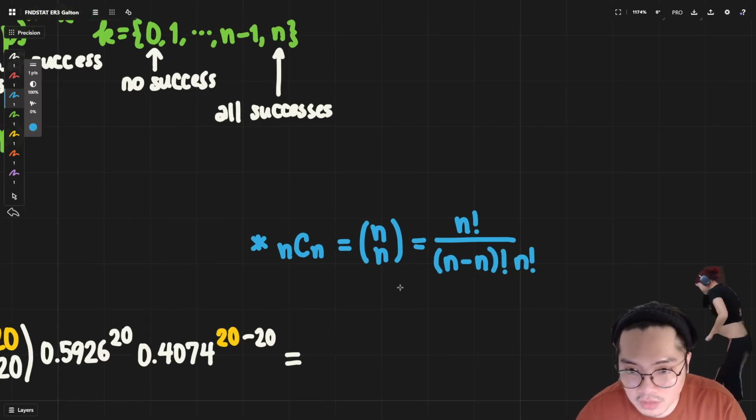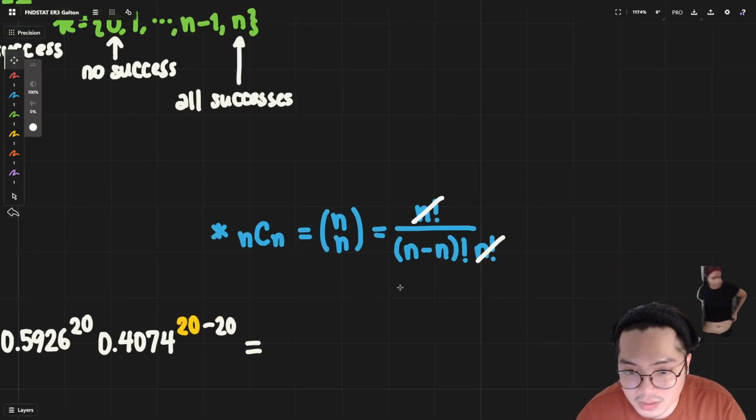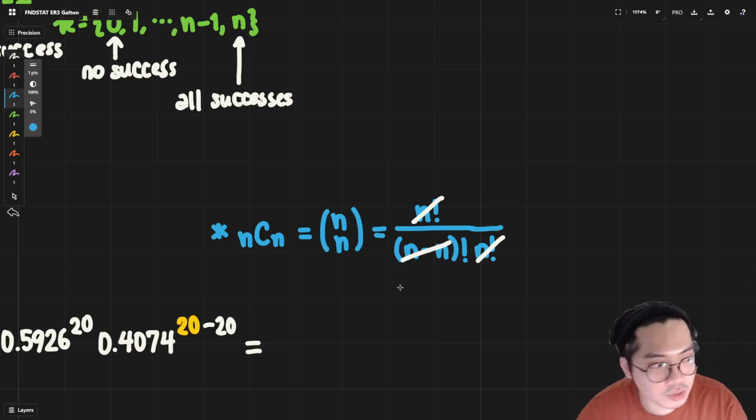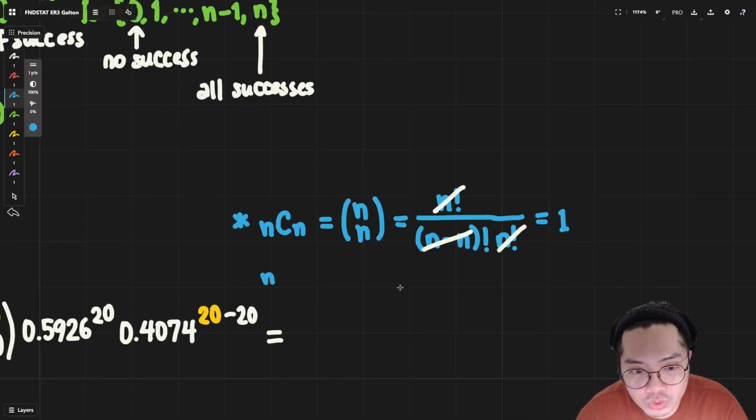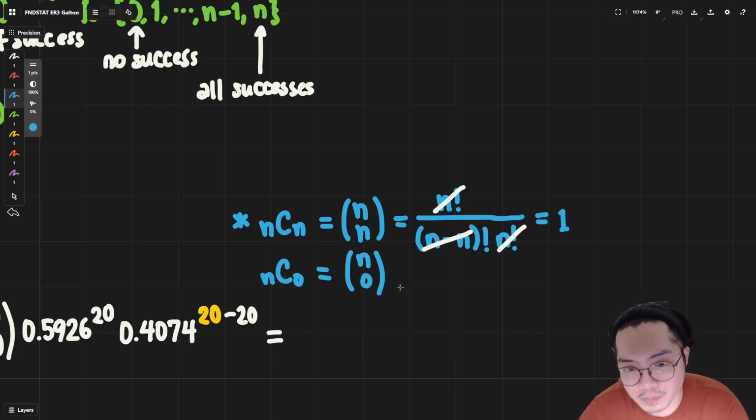N factorial over n factorial, of course, that is 1. And then n minus n is 0 factorial. And 0 factorial gives you 1 as well, which means this is just 1. The same way, if you choose 0 and choose 0, this will still be equal to 1.